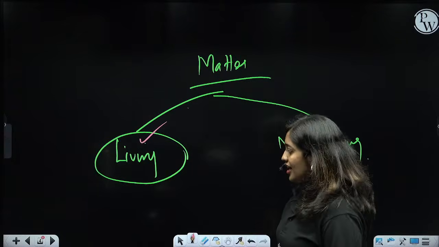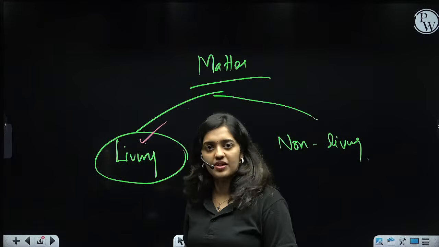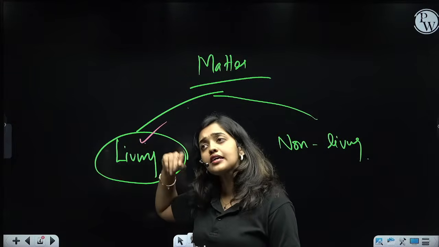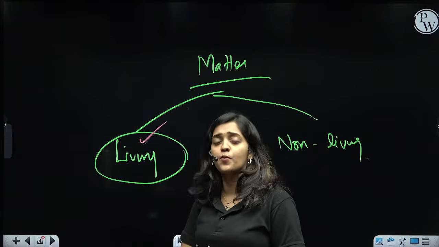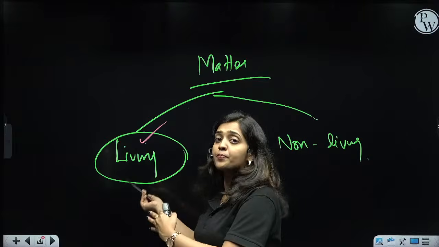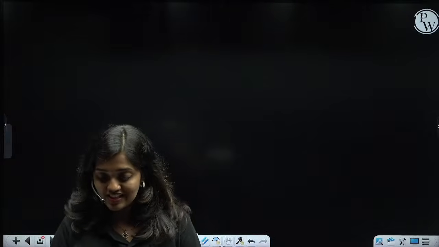Then tell me, where can we see this life and living organism? Living organisms have life, and properties like growth, reproduction, consciousness, metabolism, etc. give them the property of life. Where can we see this living organism?